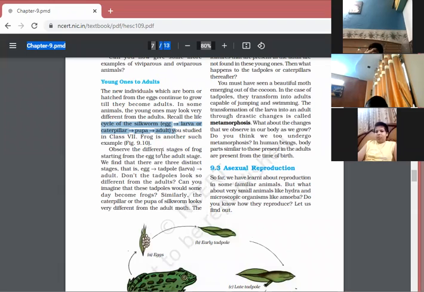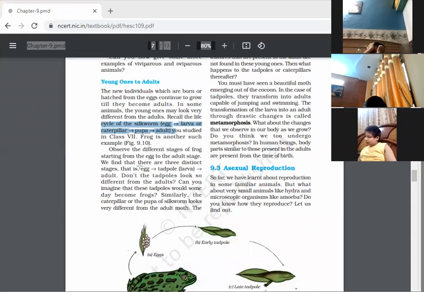Frog is another such example. Observe the different stages of frog starting from the egg to the adult stage. We find that there are three distinct stages, that is, egg, tadpole, adult. Don't the tadpoles look so different from the adults? Can you imagine that these tadpoles would someday become frogs?